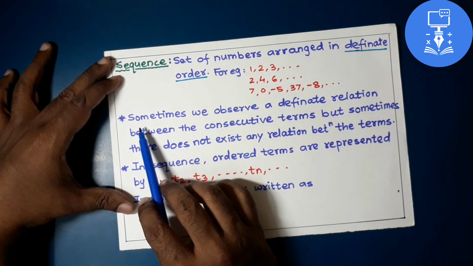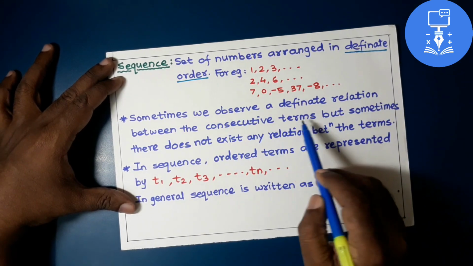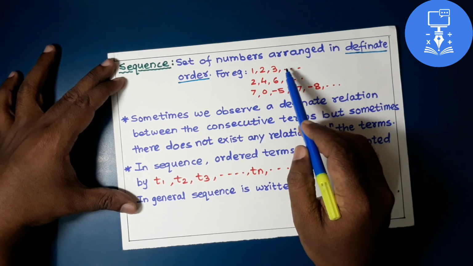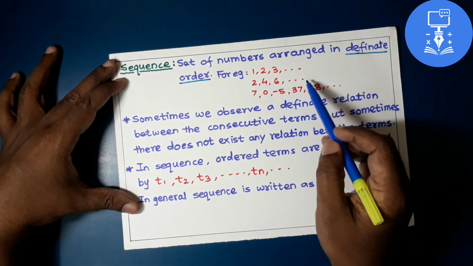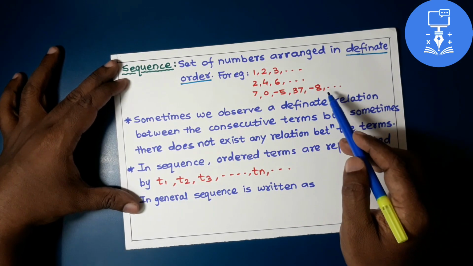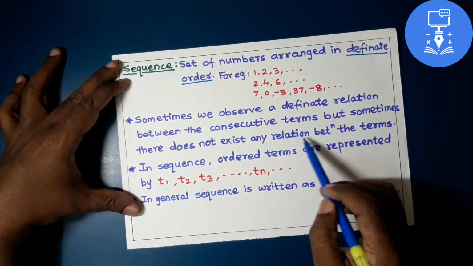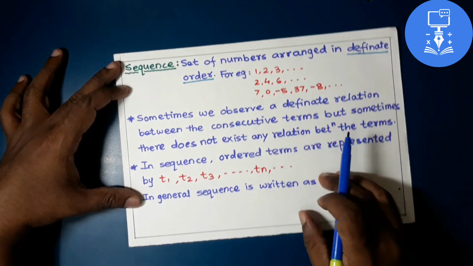So sometimes we observe a definite relation between the consecutive terms. Here, after 1, 2, 3, the next numbers will be 4, 5. You can predict that. But we cannot predict the next numbers in this other sequence. That means sometimes there does not exist any relation between the terms. Is that clear? Let's move ahead.